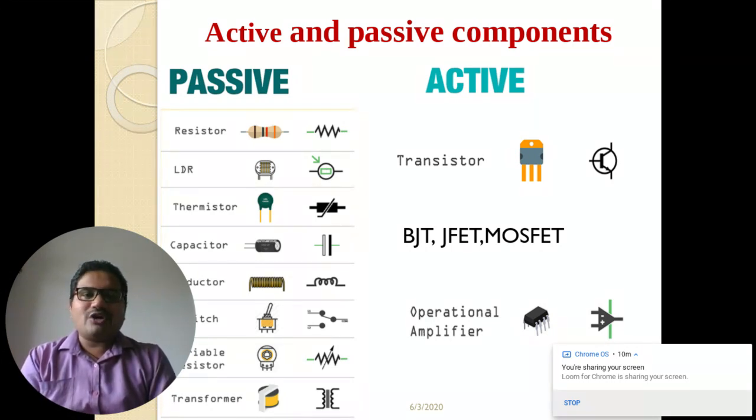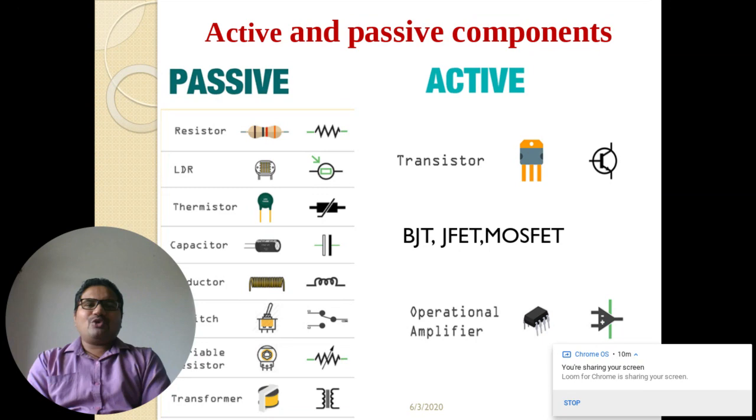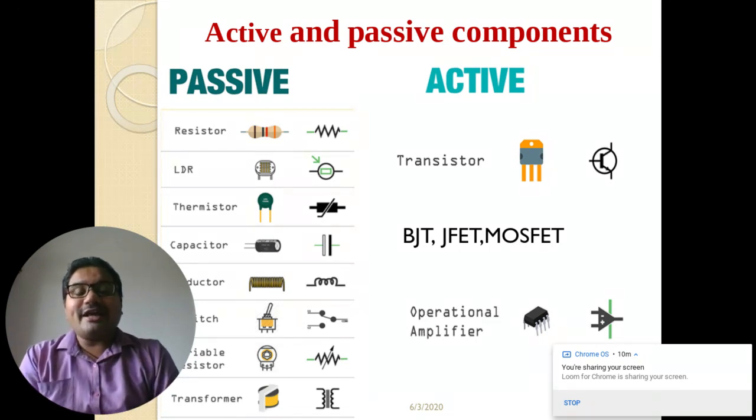An inductor is also a passive device which is used to oppose the change in current, denoted by capital L, and whose unit is measured in what? It is the Henry. And it stores energy in the form of what? Electromagnetic energy.